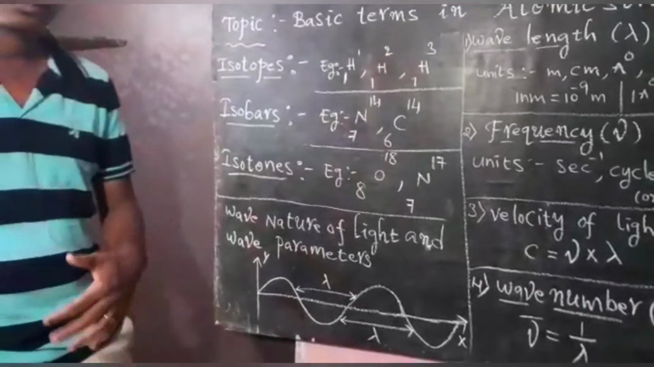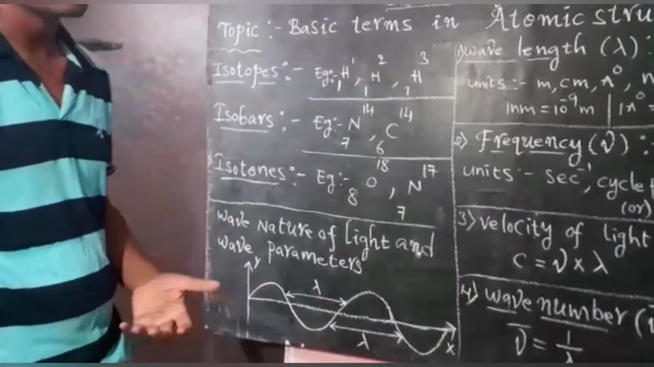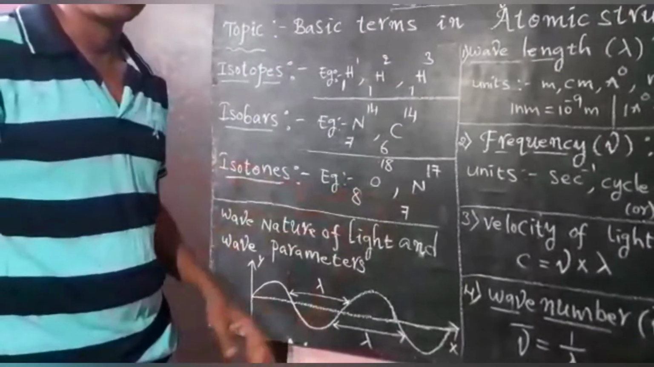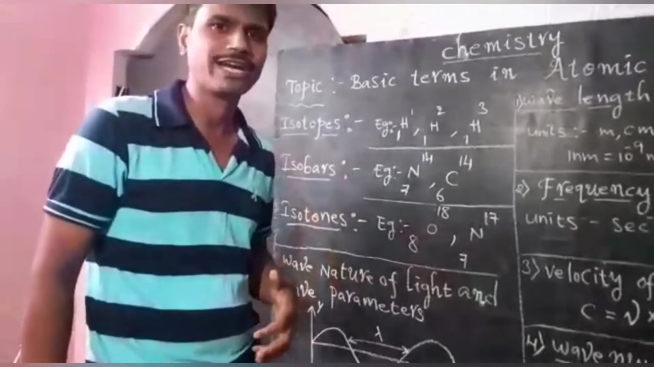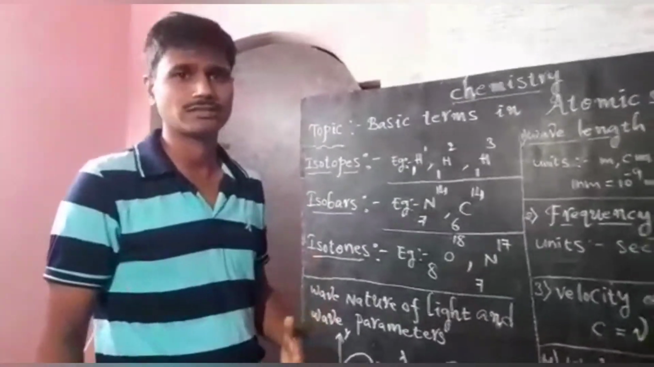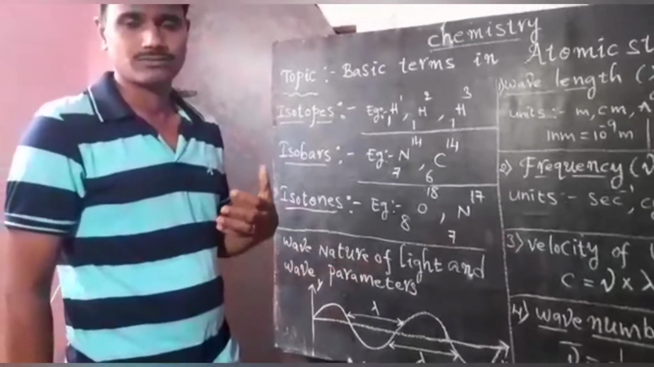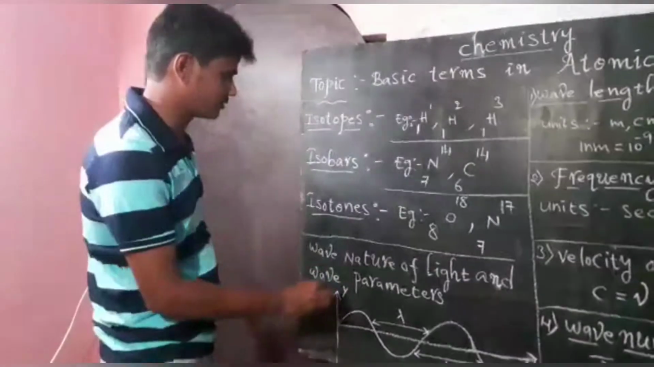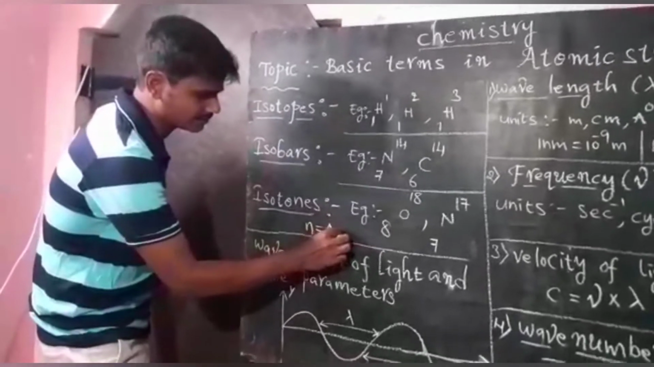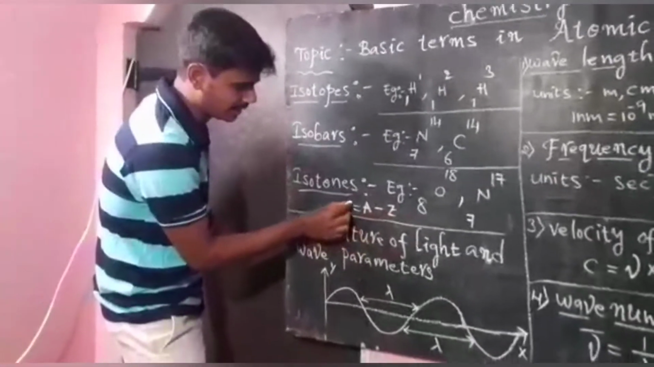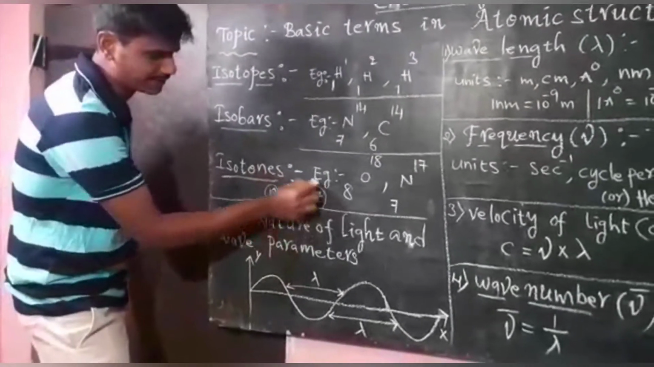Next, the third definition: isotones. Isotones are atoms of different elements having the same number of neutrons. In the last class we discussed the formula to calculate the number of neutrons: N equals A minus Z. Here N represents the number of neutrons, A represents mass number, and Z represents atomic number.